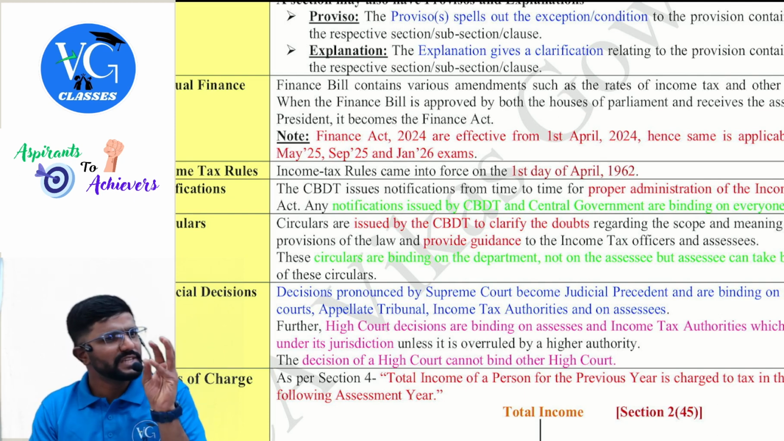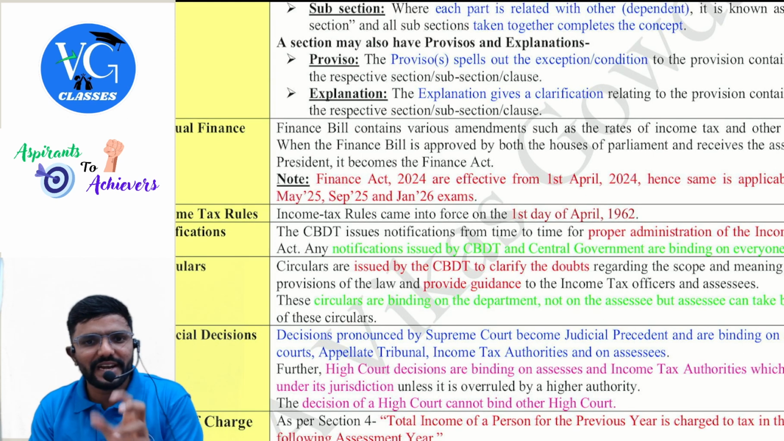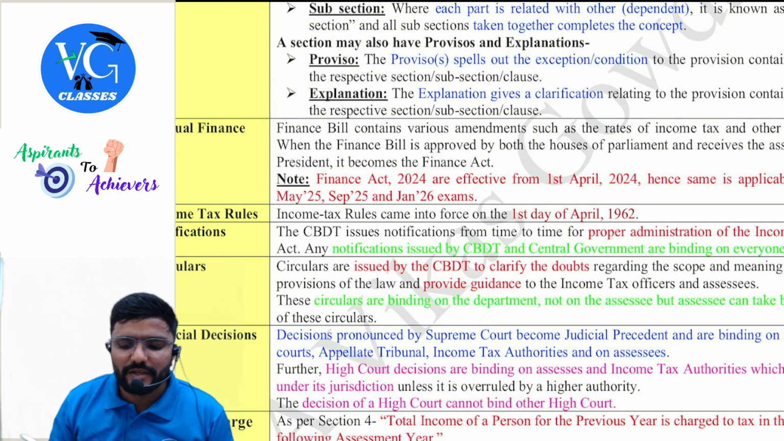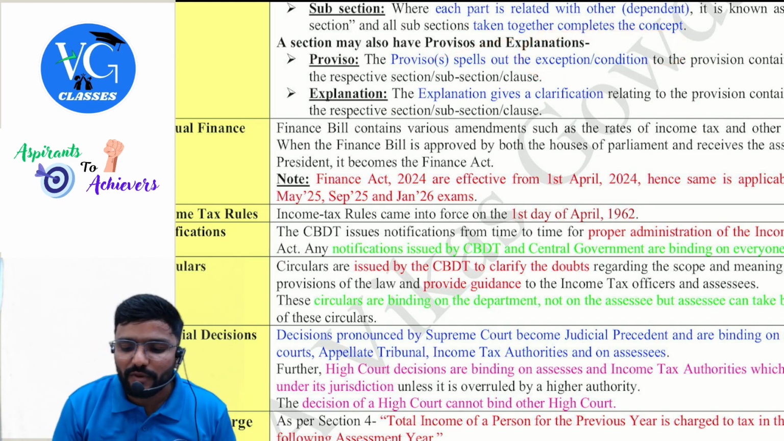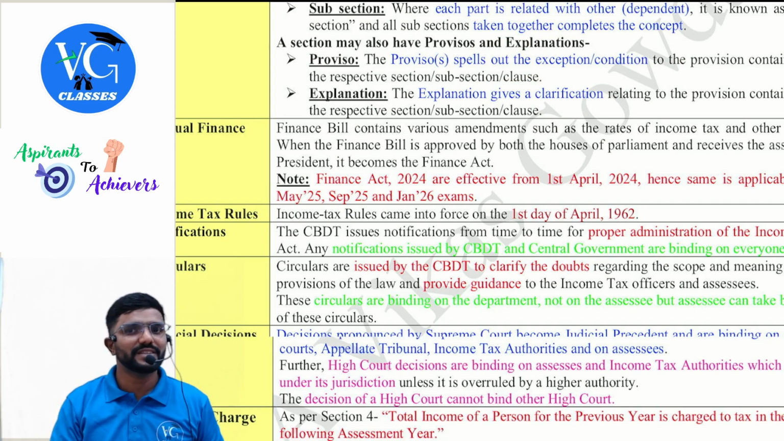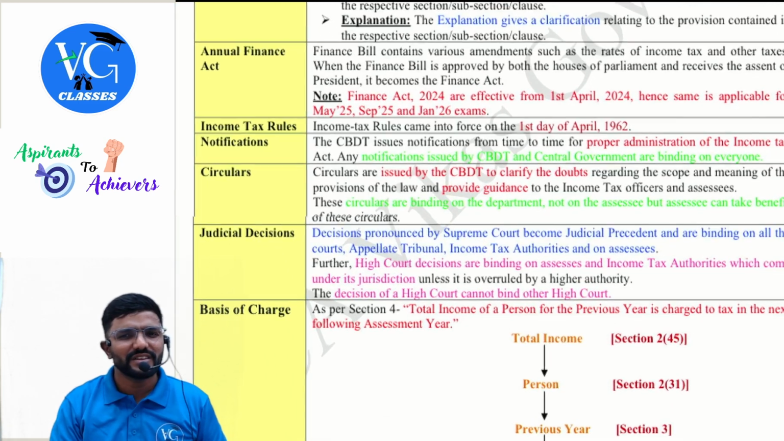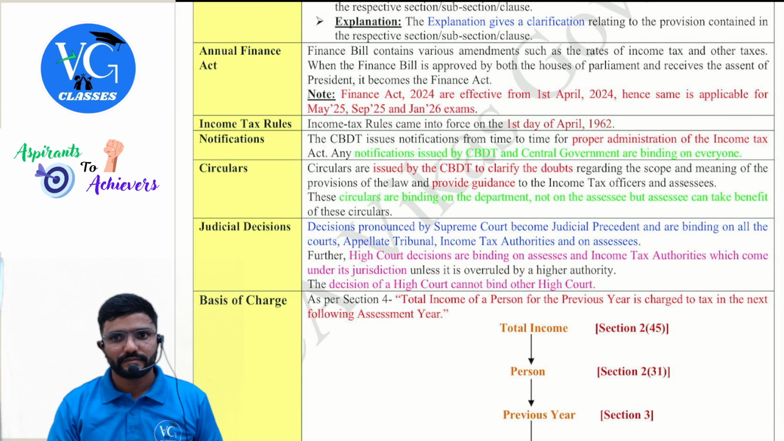So, in simple terms, as you can observe in the revision material where I have highlighted: proviso means what? Only two important things, exception or condition. Then explanation means what? It will give clarification. These are the key terms which you have to remember, guys, because if they ask any MCQ questions, then if you can manage that, that would be great.